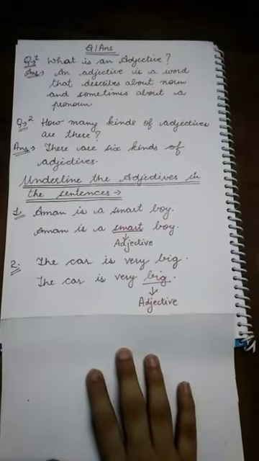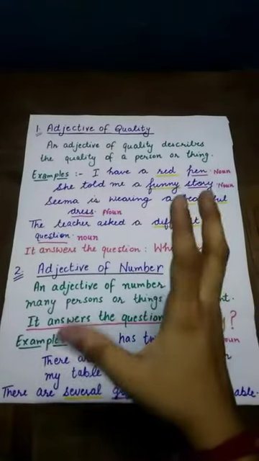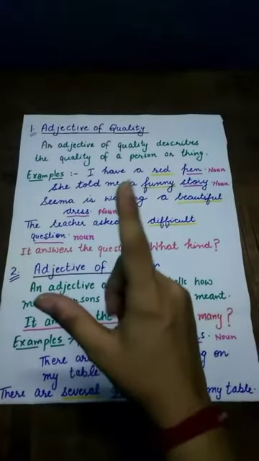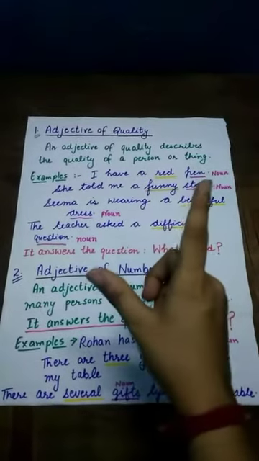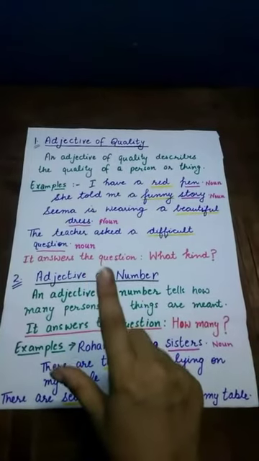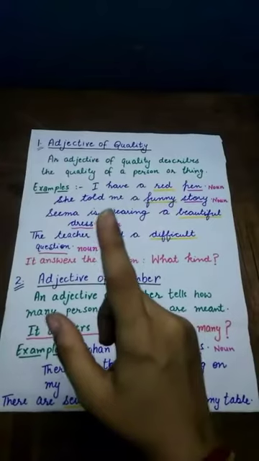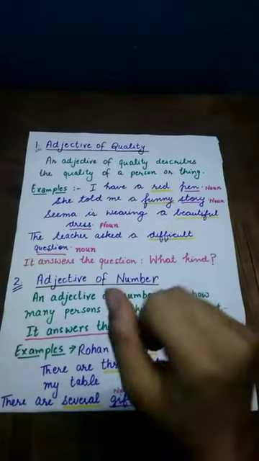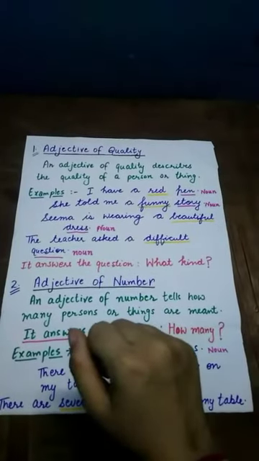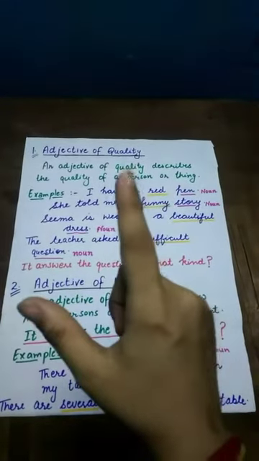Now let's get back and discuss the kinds of adjectives. Our first kind of adjective is adjective of quality. An adjective of quality describes the quality of a person or a thing. So it answers the question, what kind? Now read out the following examples. I have a red pen. Now tell me what kind of pen I have. Yes, it is red. So red is an adjective of quality.